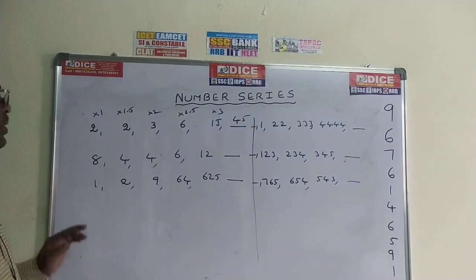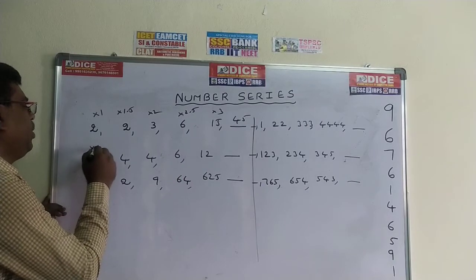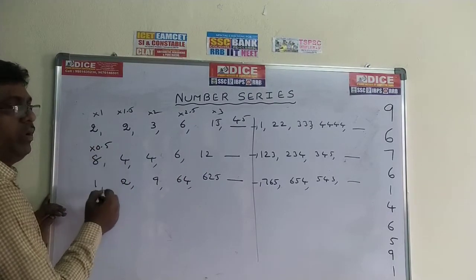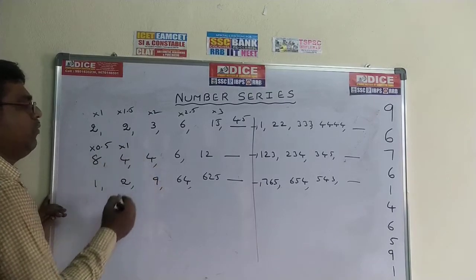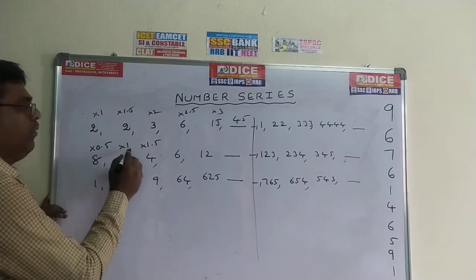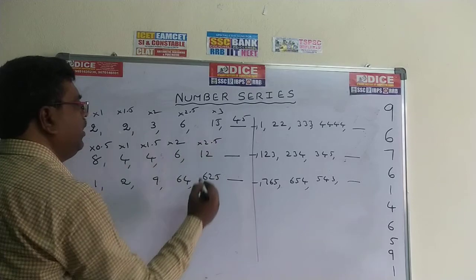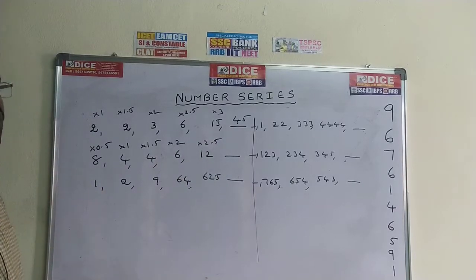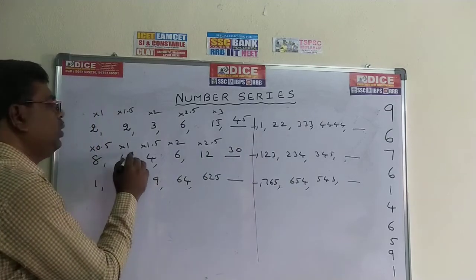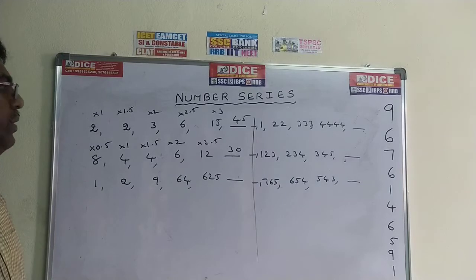Come to this problem. 8, 4, 4, 6, 12. It is 8 into 0.5, the value becomes 4. Next into 1, 4 into 1, 4. Next 4 into 1.5, 6. The multipliers are 0.5, 1, 1.5. Next 2, next into 2.5. 12 into 2.5, the value becomes 30. So into 0.5, into 1, into 1.5, 2, 2.5. So the value becomes 30.